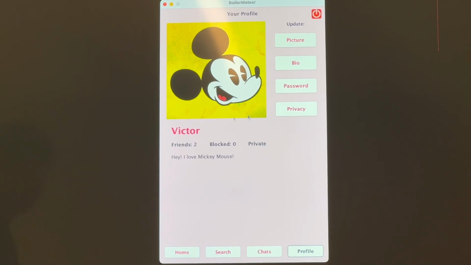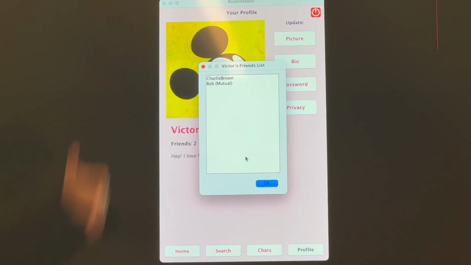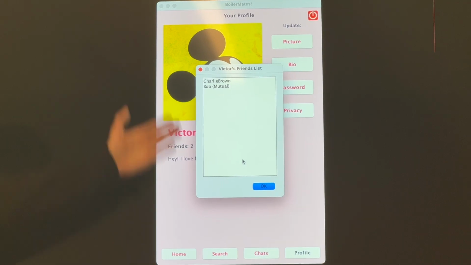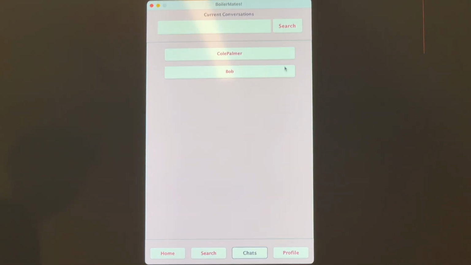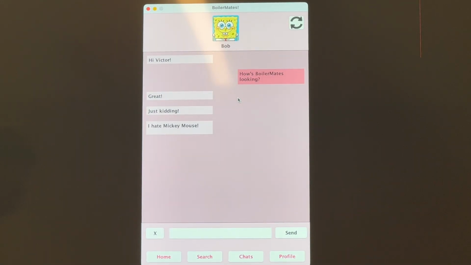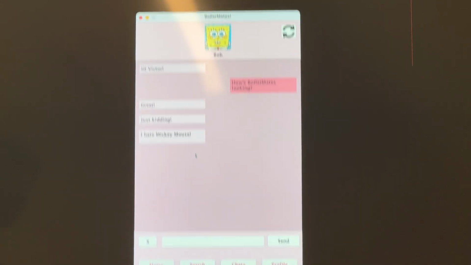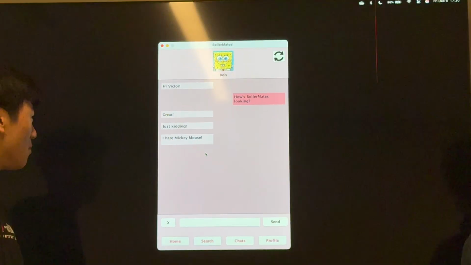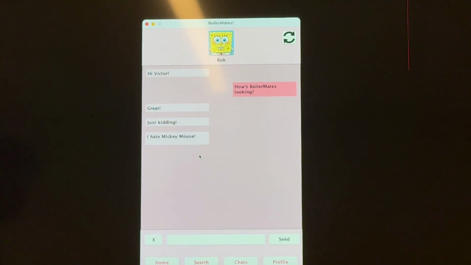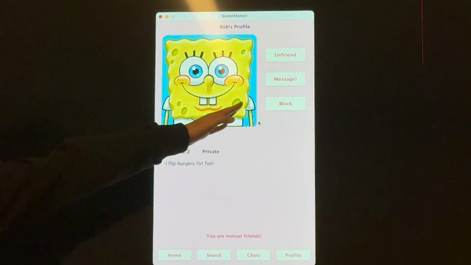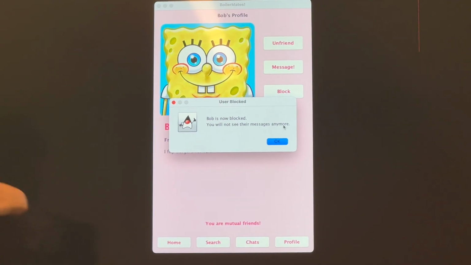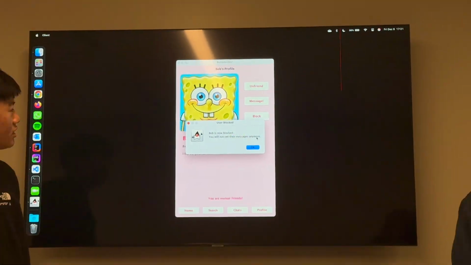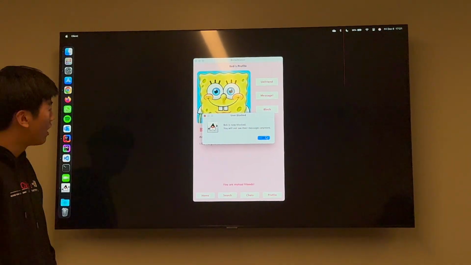So let's go and see our own friends. We have 2 friends. We can see we have Charlie Brown and Bob as our friends, and Bob's a mutual friend. But let's go back to chats now. Let's see if anyone has messages. Let's click on Bob. And we can see Bob sent us a very mean message. And let's say we don't like Bob anymore. We want to block him. We can go and click on his little profile, head to Bob, and we can click block. And now that he's blocked, we remove him from our friends list, and he will be removed as a friend.